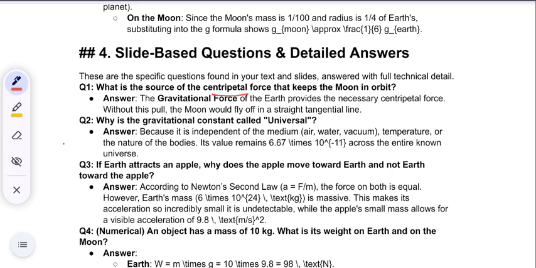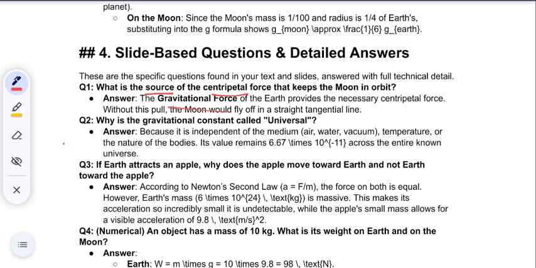The force that causes acceleration and keeps the body moving in a circular path, acting towards the center, is called centripetal force. In the next video I will explain it in a very detailed manner, but I just explained the definition. Here it is not asking for the definition of centripetal force. It is asking what is the source of centripetal force.